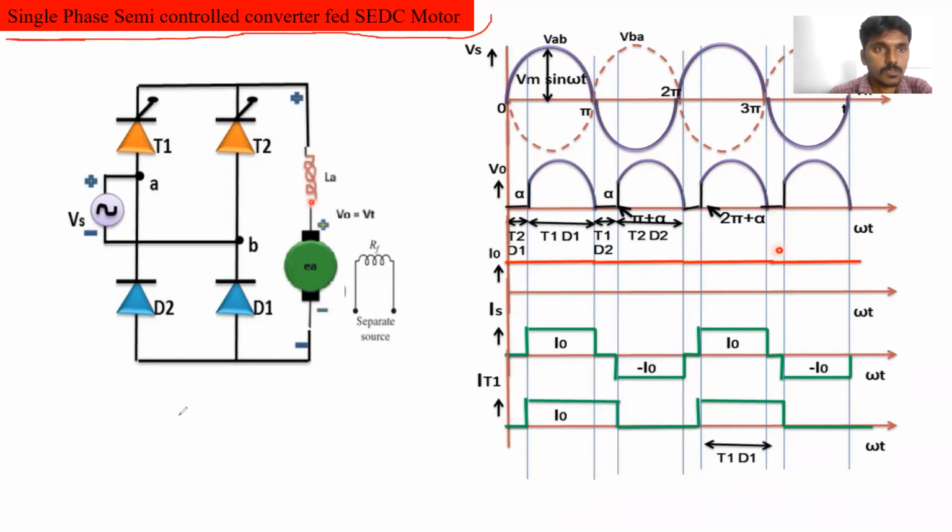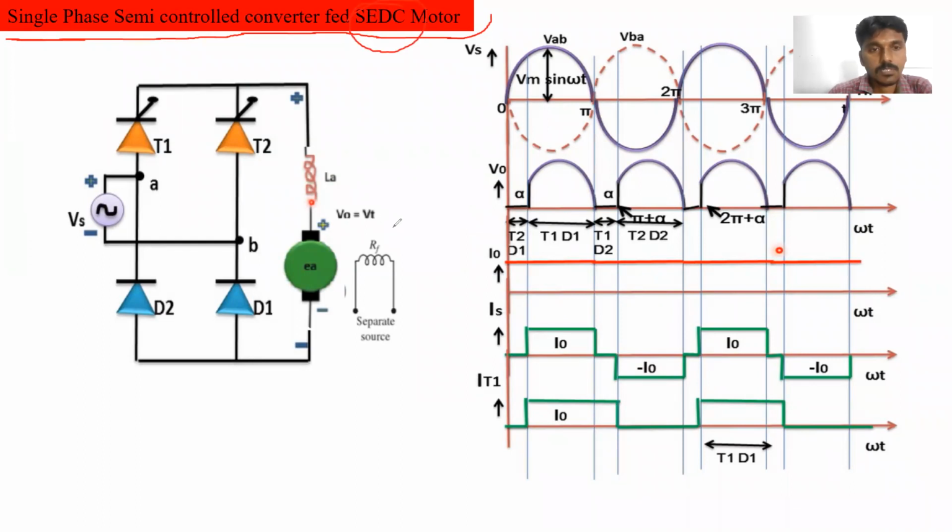Single phase semi-controlled converter fed DC motor. Okay, DC motor means separately excited DC motor. Is it right?